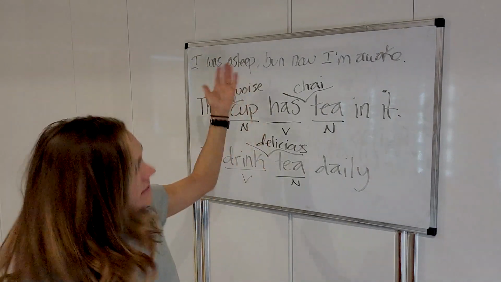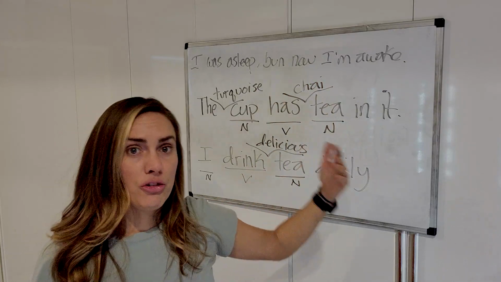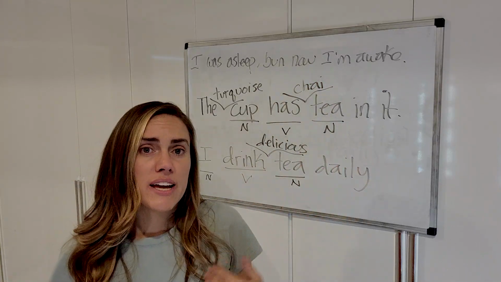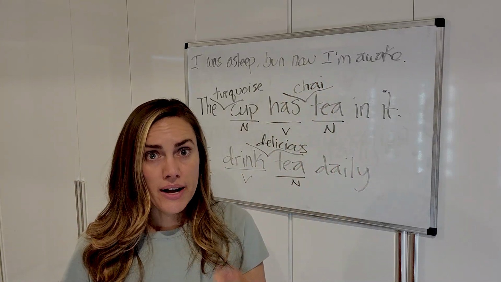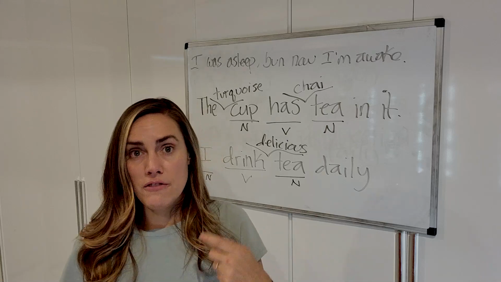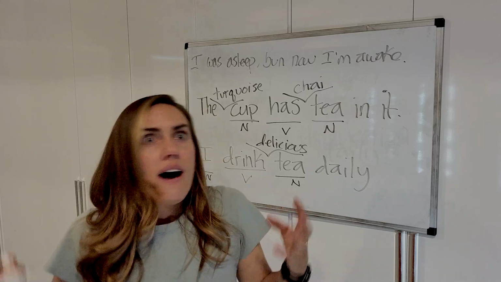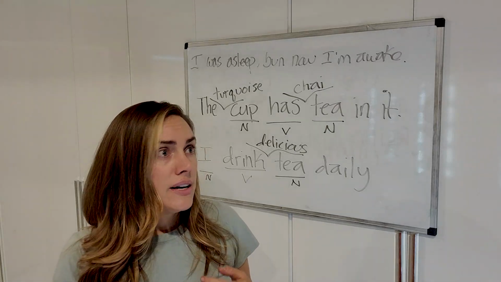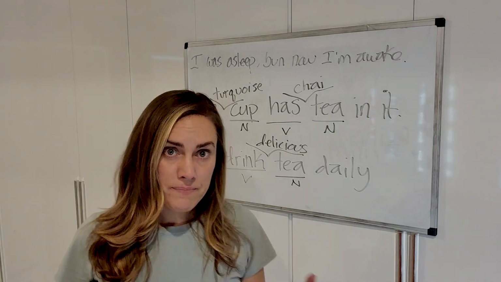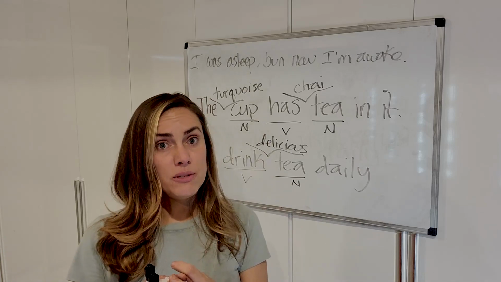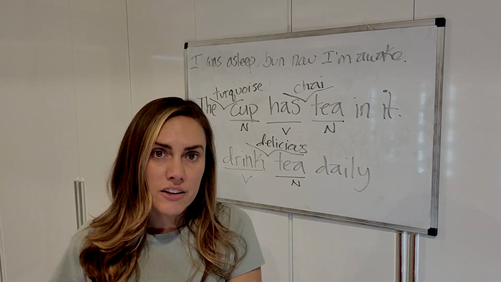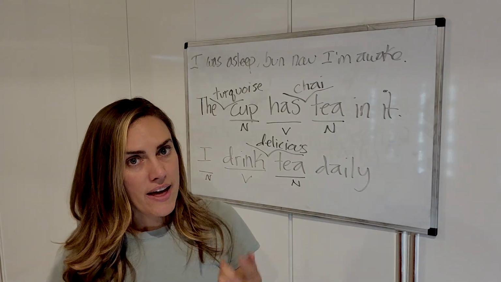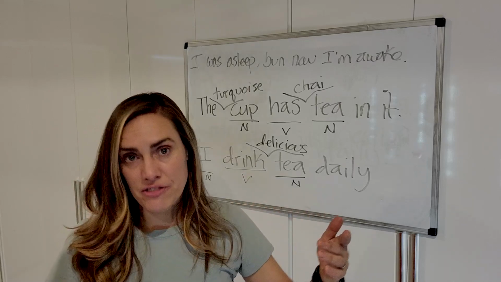So these are types of linking verbs, okay? Verbs like be, I am, right? I am tired. Feel, I feel alive, right? Or became, I became interested in this, okay? So these are linking verbs. So a lot of times after a linking verb, you will have an adjective after it, okay?